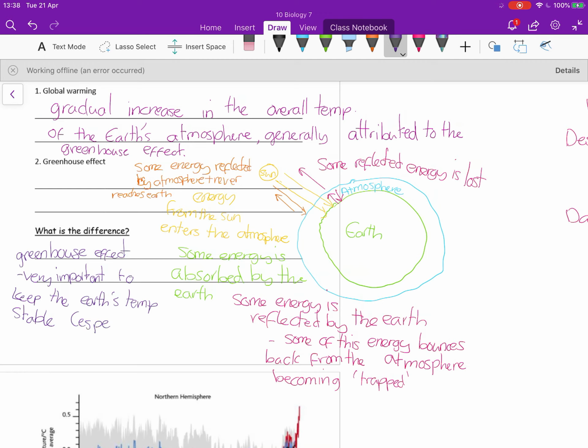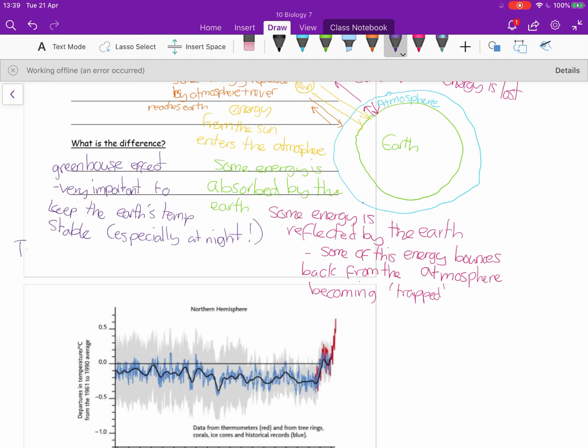It would become very, very cold, and it wouldn't be in any way stable or consistent at all. So the greenhouse effect is important. It's also why plants do better in glass greenhouses, in that it increases the temperature and it makes the temperature more consistent. The temperature doesn't go as low at night for plants in a greenhouse.